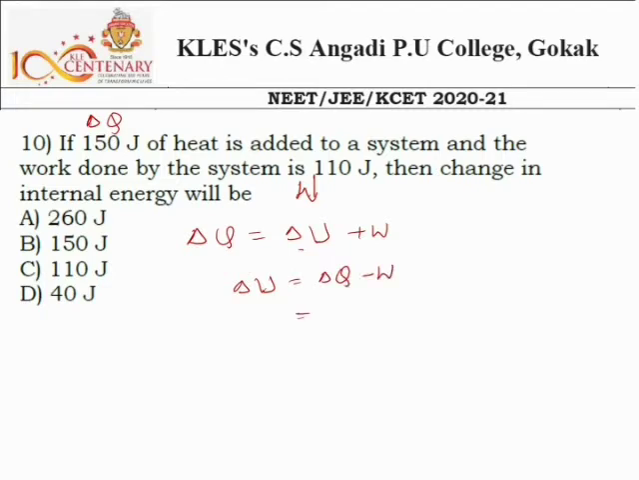So what's the delta Q? This is 150. And what's the W? This is 110. So the answer is 40 joule. So which option is correct? Option D is the right answer.